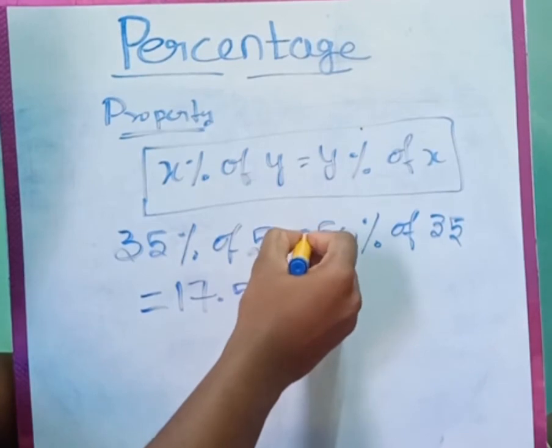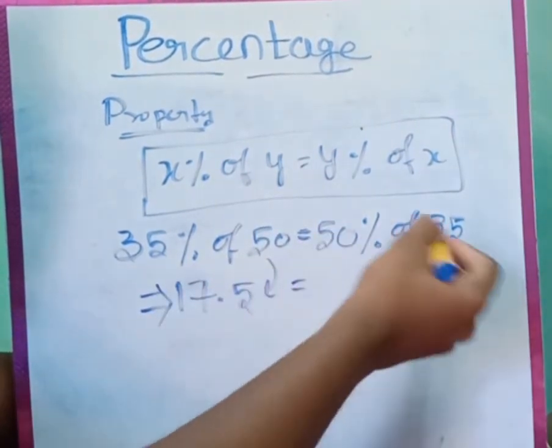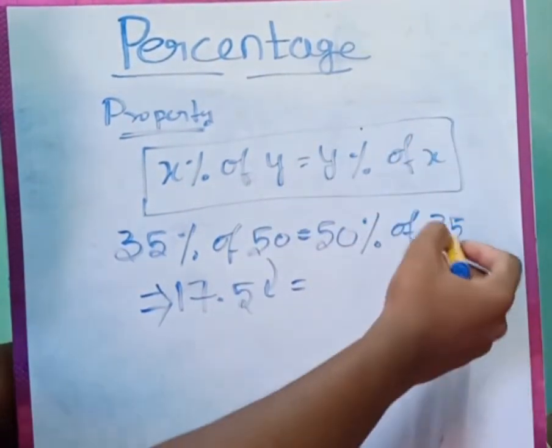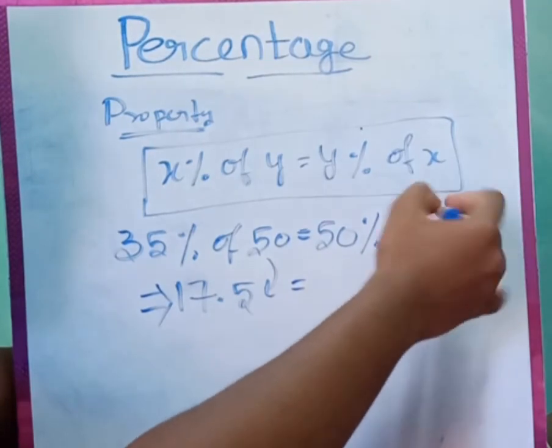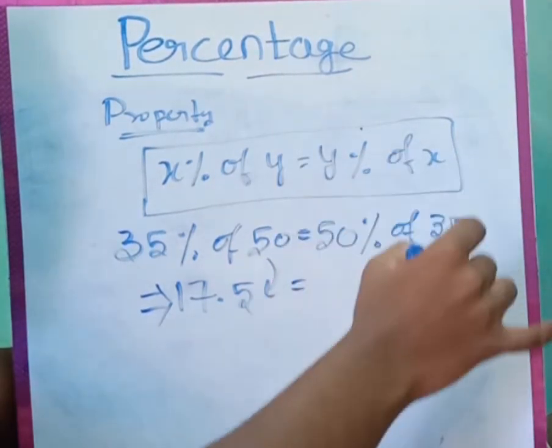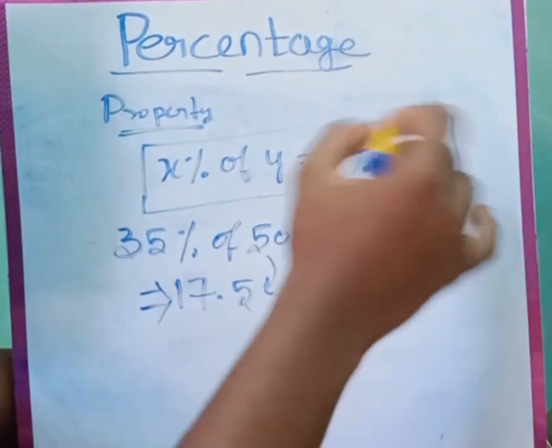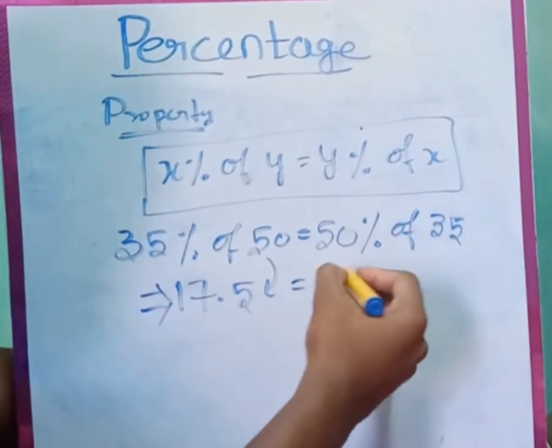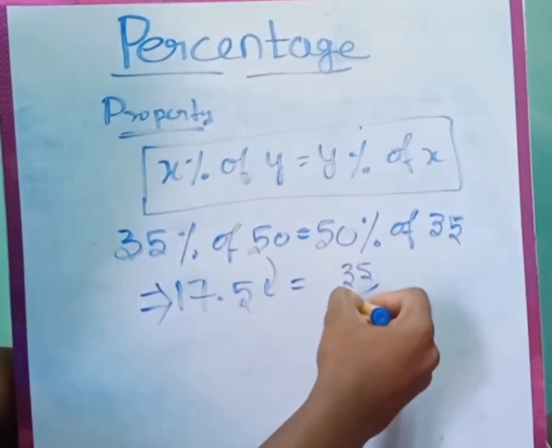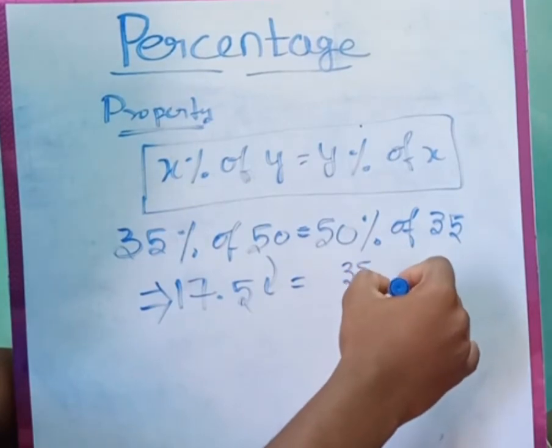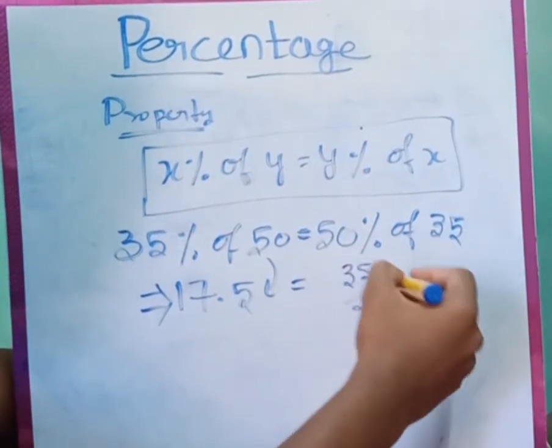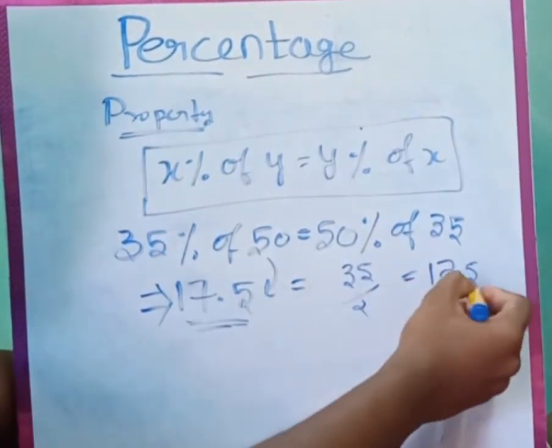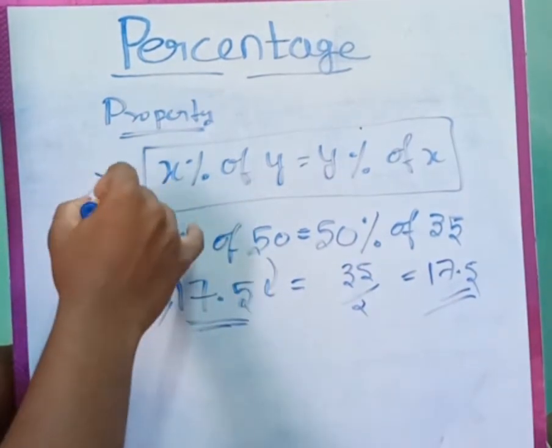Now we have to find 50% of 35. Obviously, guys, 100% is 35, the full quantity. What is 50%? It is half. So 50% is nothing but half, so we divide 35 by 2. 2 ones are 2, 15, 2 sevens are 14, and 1.0, so we get 17.5. Both answers are the same, so that means the property is true.